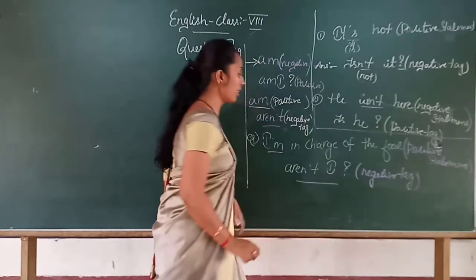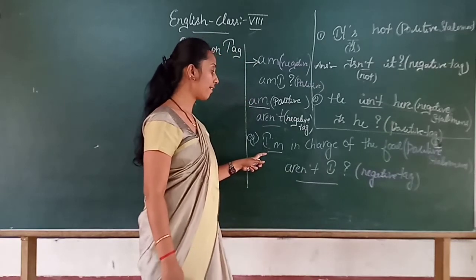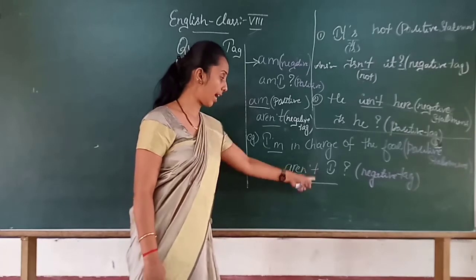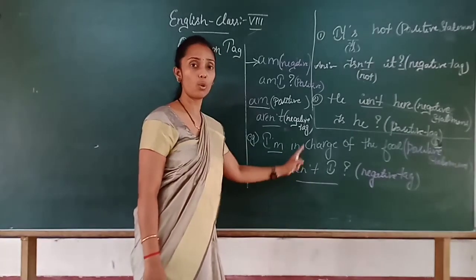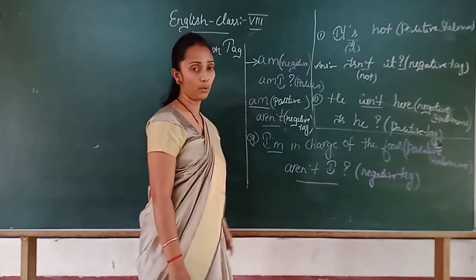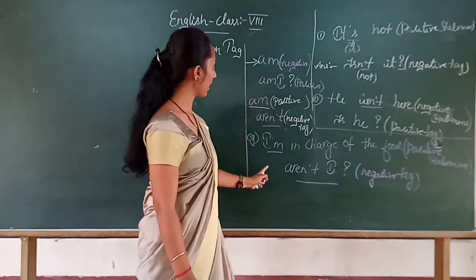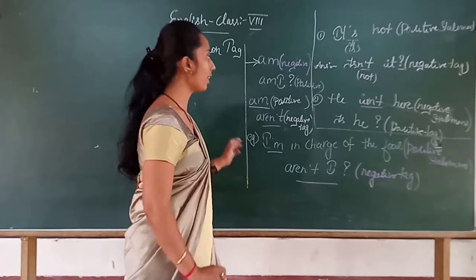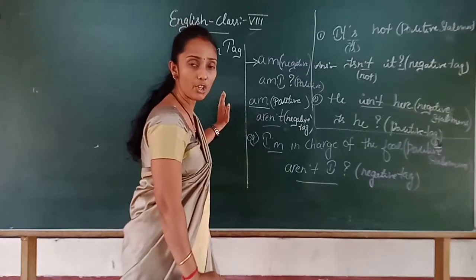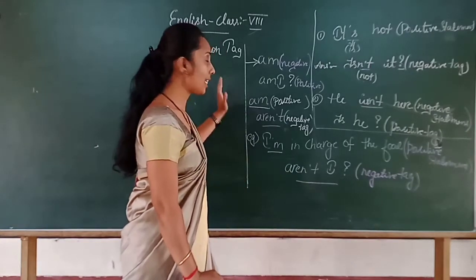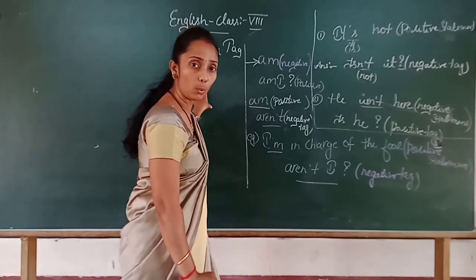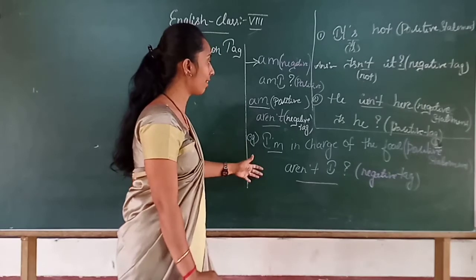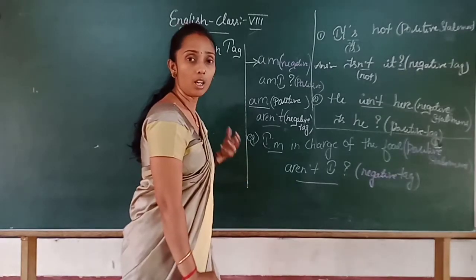Is it clear, children? See, for this auxiliary verb in a positive sentence, it is followed by aren't I. It should come aren't I only. That is a negative tag. For this statement, I had given this example. So, better when you are writing the notes, I made two partitions of the board, but as I instructed, below the clue points you write down the example so that it will be easy to revise.